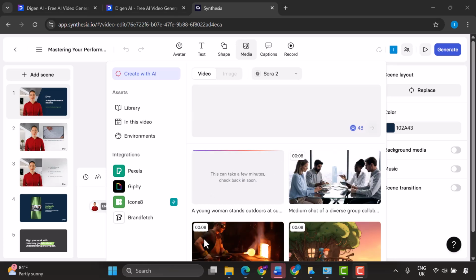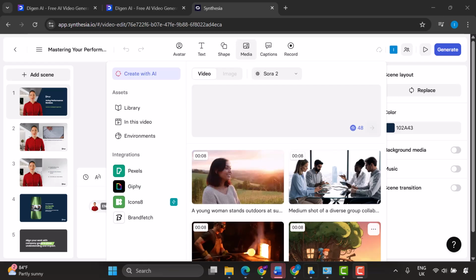And you can see that now Synthesia is generating the video with Sora 2, and it should be completed in just a few minutes. The AI is working on creating the scene, the audio, and all the environmental sounds. All right, so we can see now that it's finished.